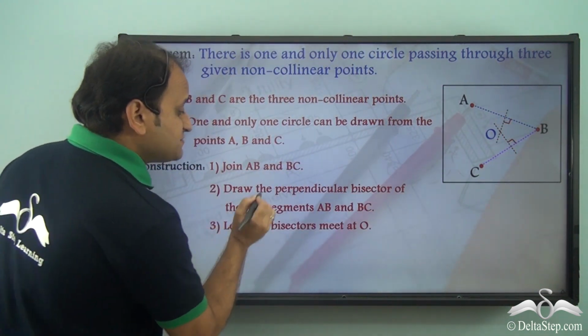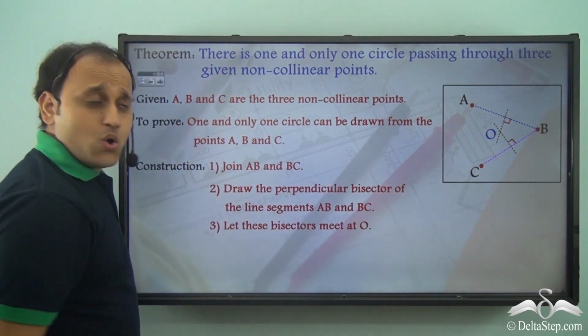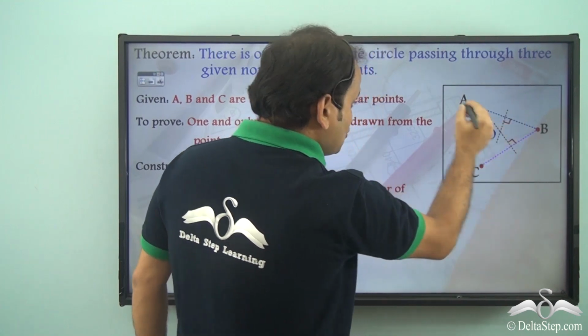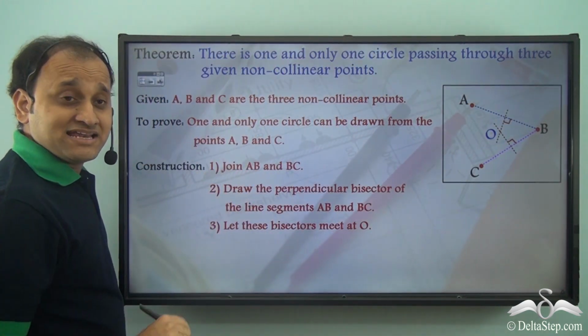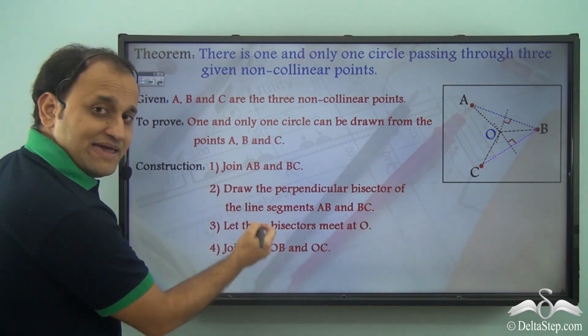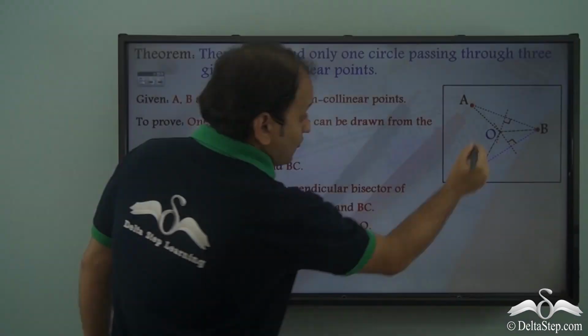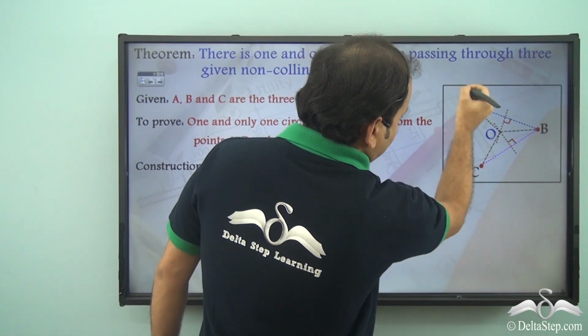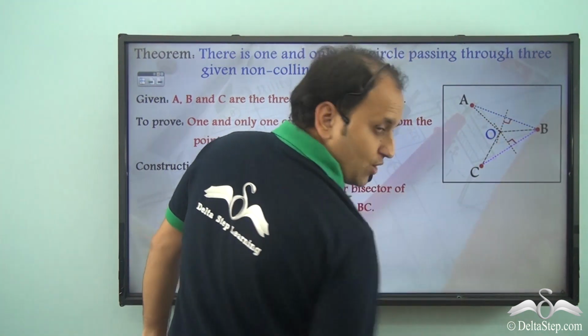Now let these bisectors meet at O. So we name this particular point O, where these 2 perpendicular bisectors meet, and we join OA, OB and OC. So from this point O, we draw line segments OA, OC and OB.